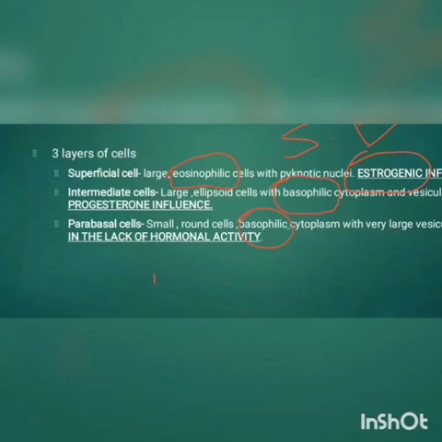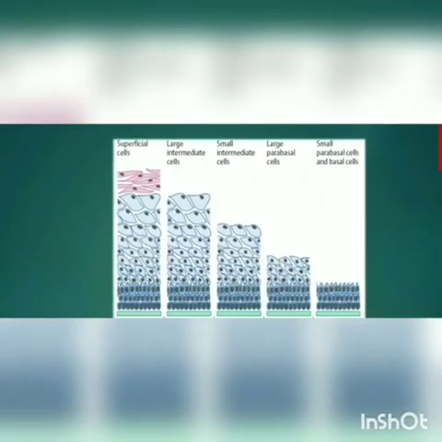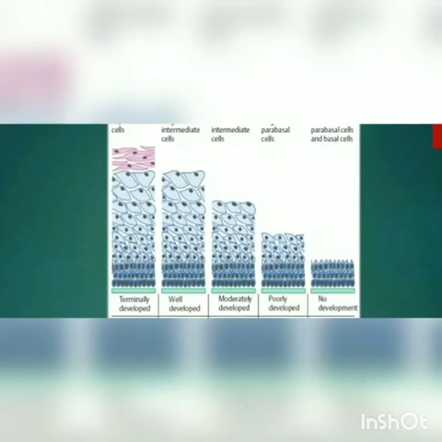Next is parabasal cell. Parabasal cells are predominant in the lack of any hormonal activity. So during menopause, postmenopausal period, and during the phase prior to puberty, from childhood phase, in that phase parabasal cells will be predominant. So here we see some acidophilic cells.